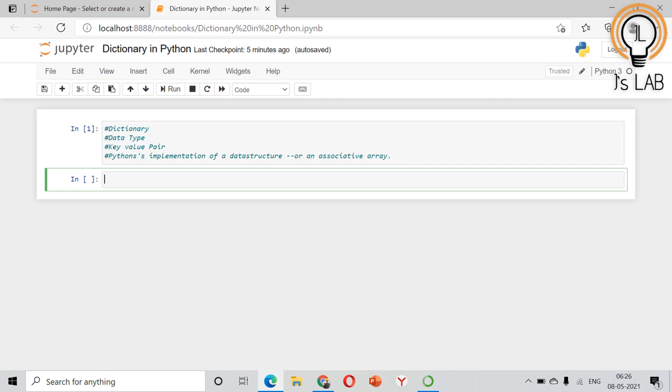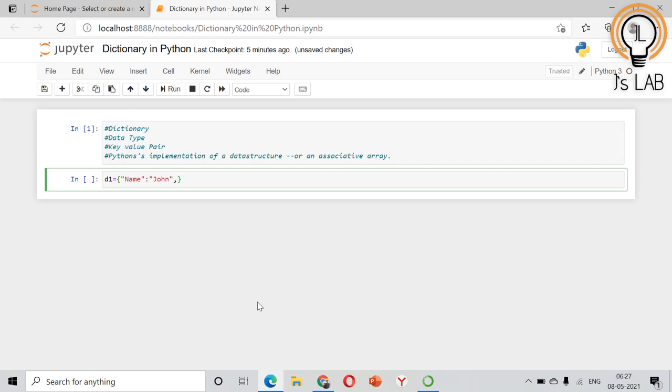So we'll create our first dictionary. D1, a dictionary is created by curly brackets like sets, but in sets there is no key value pair. So this will create an empty dictionary. Now we'll add the key value pairs. For example, the first key value pair is, I'll put name: John. Okay, all are strings. This is the first key value pair. Here, name is the key and John is the value.